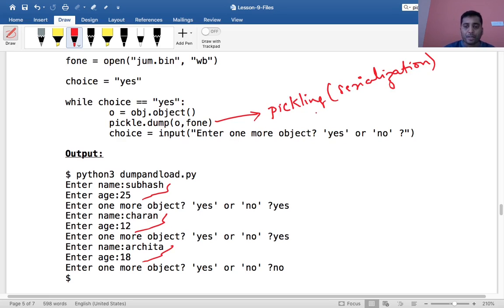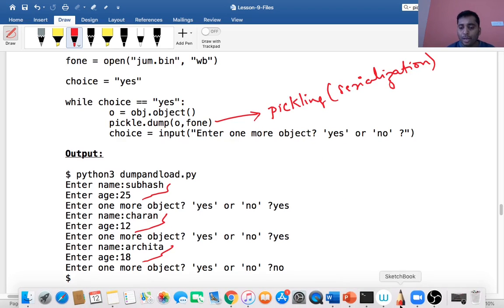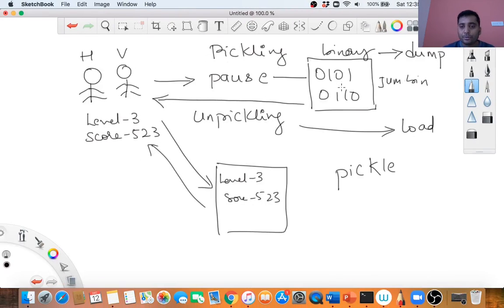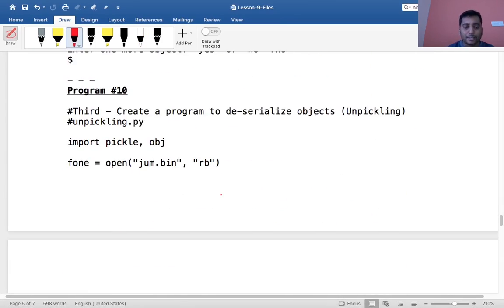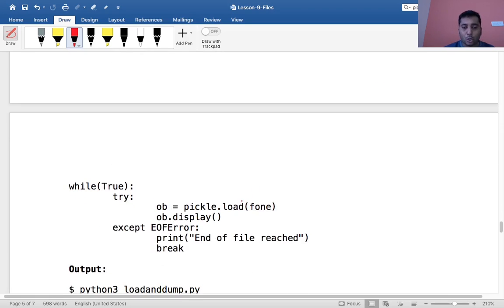So serialization is done. Now what do I have to do? I have to get my objects which are in binary format back to the object format. So what do I have to do now? The pickle module gives me another function called load. So what I'll do is I'll say pickle dot load, right?